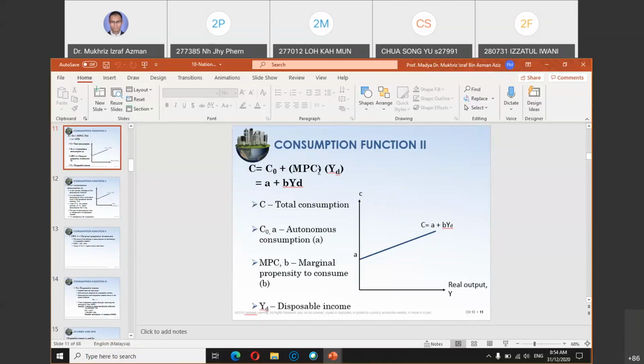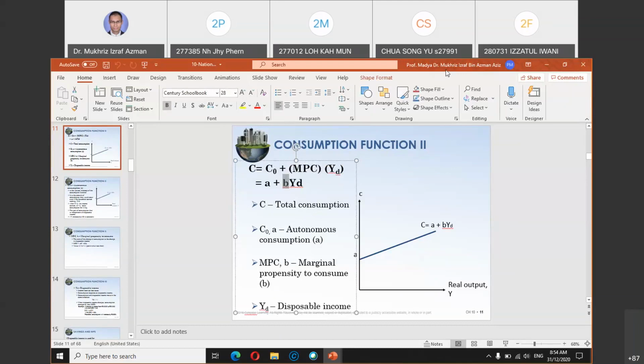But you can also calculate MPC manually if you know how much is the change in income and what is the change in consumption. Because MPC is just the slope of this equation.